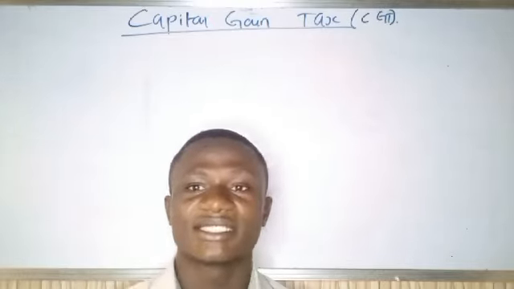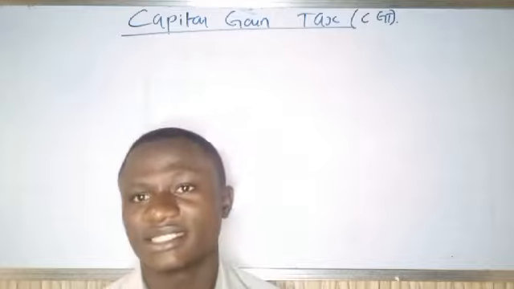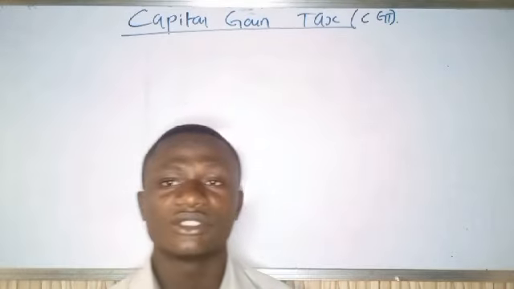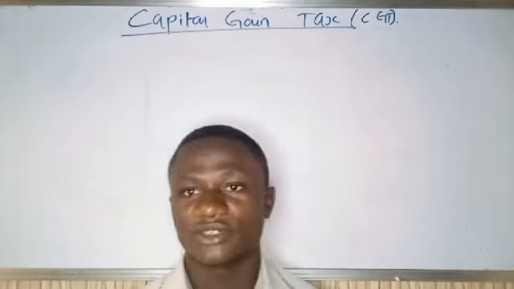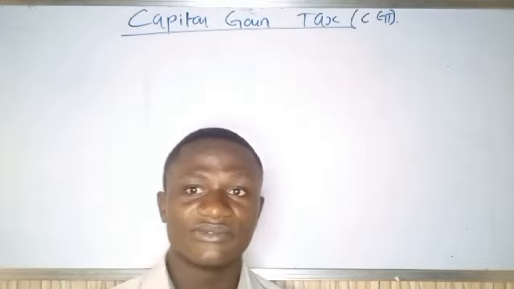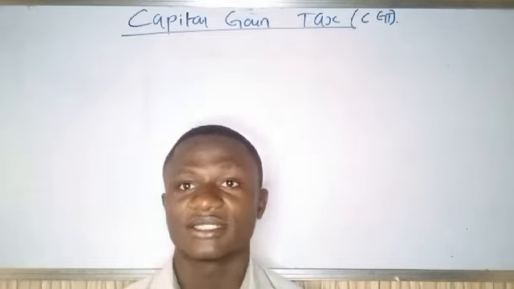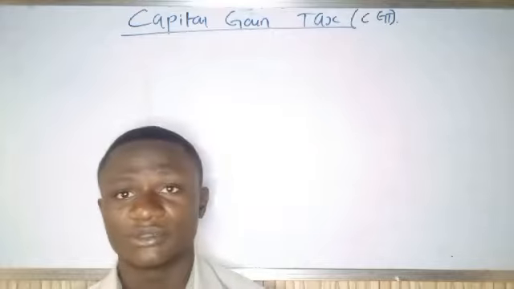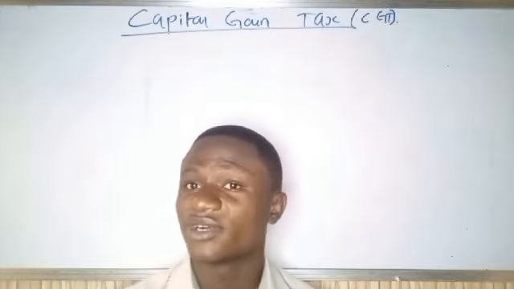Now, when we say balancing charge or balancing allowance, let's say you bought an asset for 10 million naira. So you bought the asset for 10 million naira and government has given you relief. They have relieved you, let's say, of up to 5 million naira from the assets. So definitely, after you receiving relief of 5 million naira from the asset, the worth of the asset is now 5 million naira.